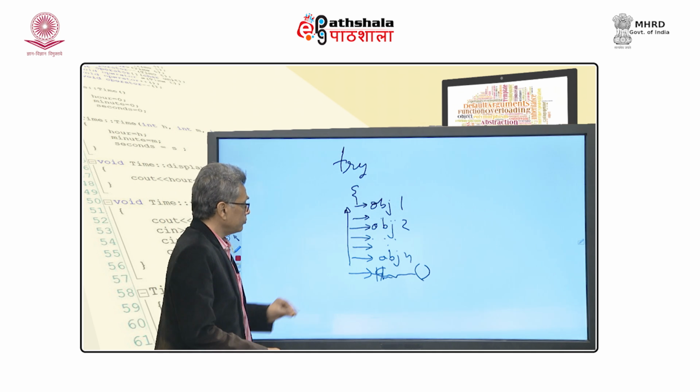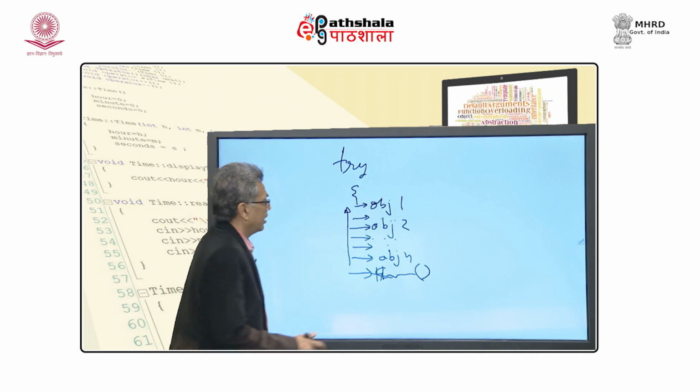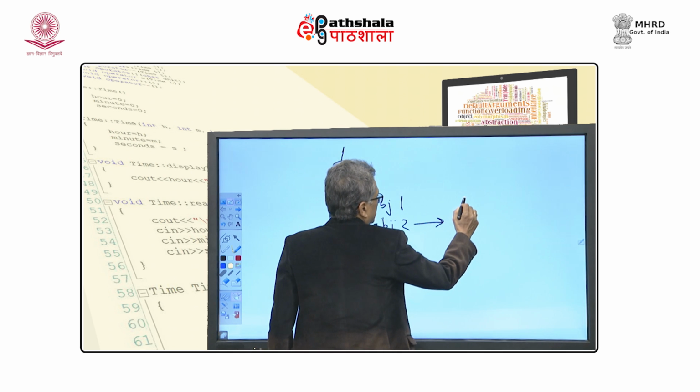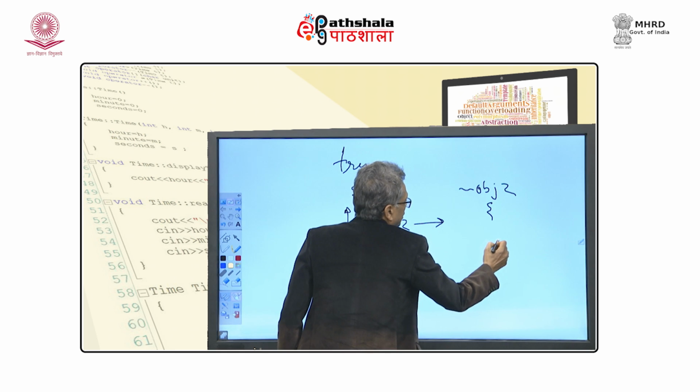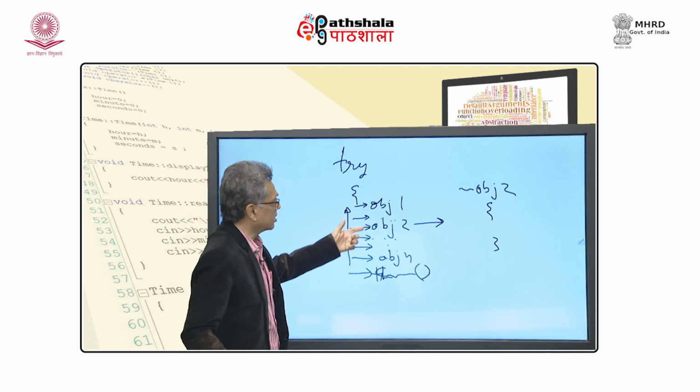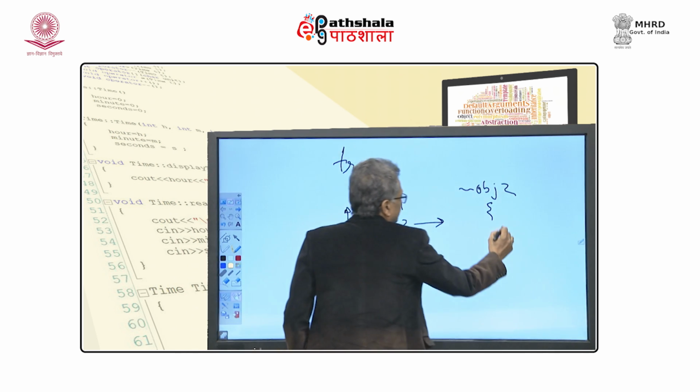Okay. So, when you are doing it, suppose object 2 has a destructor, and that destructor itself throws some exception.